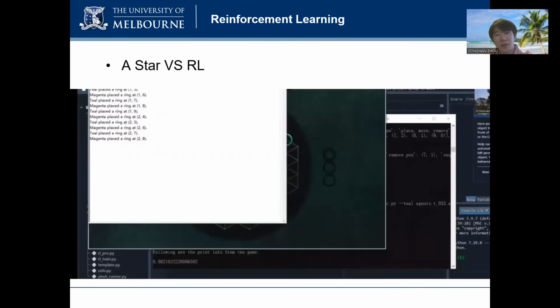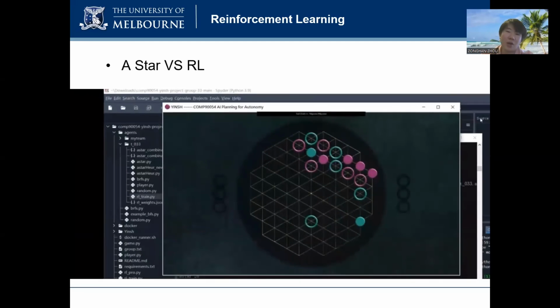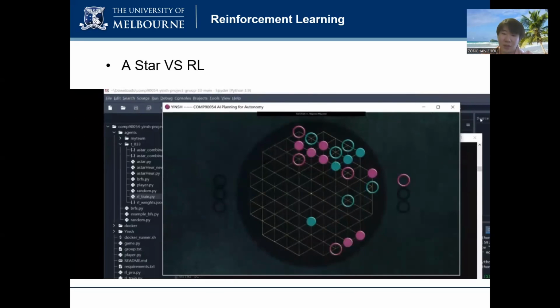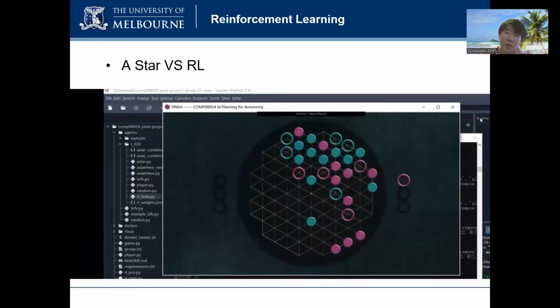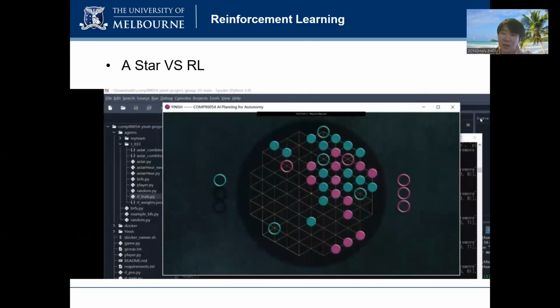This is a competition between the RL trained model versus the AStar. The green is the AStar, the red is the RL trained model, which means while playing we can update our weighted file. And the RL model wins.